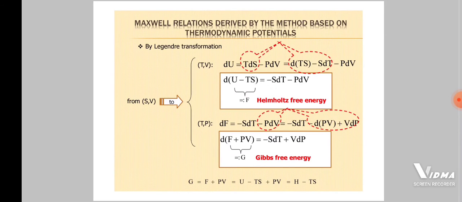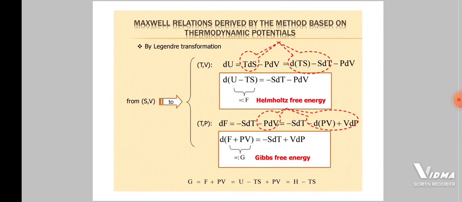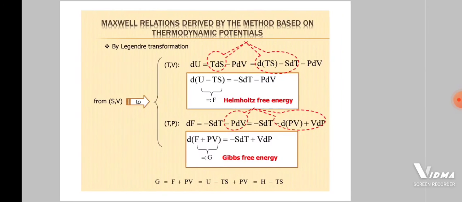F equals U minus TS, that is Helmholtz free energy, and G equals F plus PV, that is Gibbs free energy. We are changing S and V to T, V. For T, V we get Helmholtz free energy, and for T, P we get Gibbs free energy.